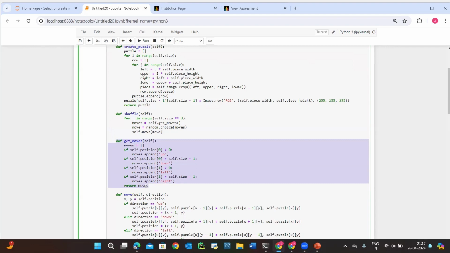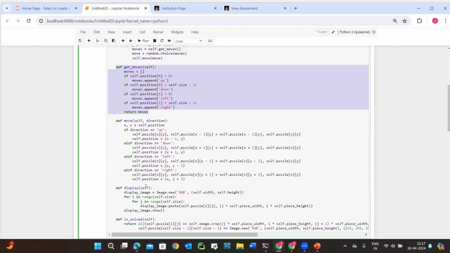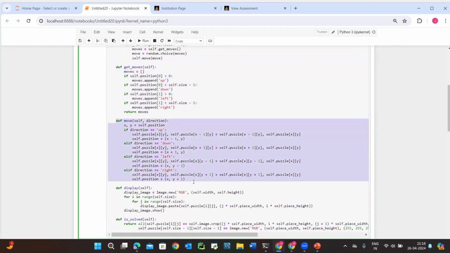The next one is the move method. The move method swaps the position of the empty space and the adjacent piece based on the given direction. This method moves the piece in the specified direction that the user clicks on, so it keeps updating the position of the empty space accordingly.